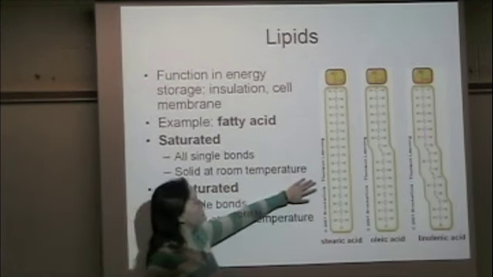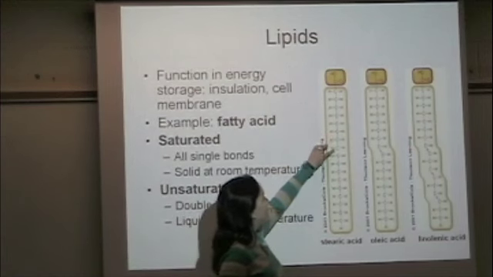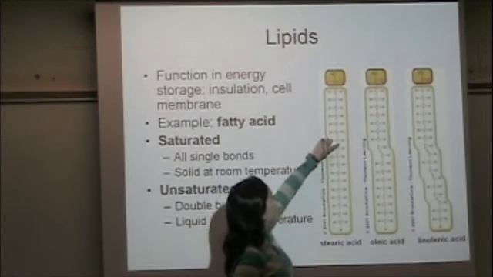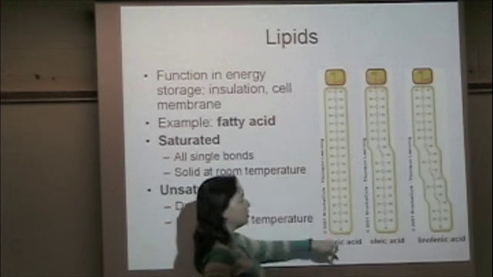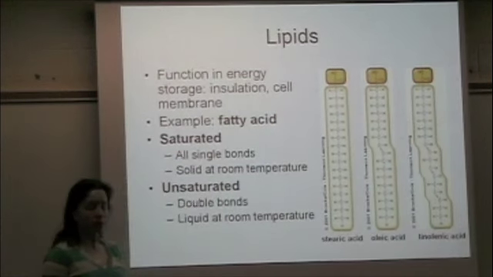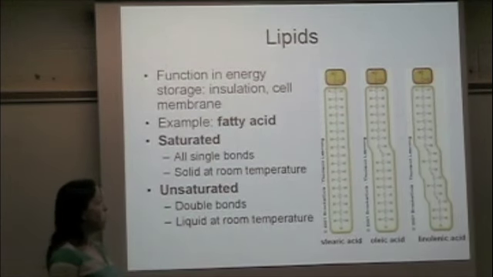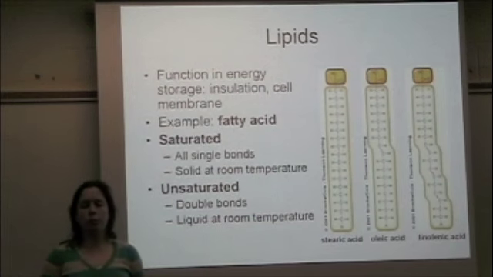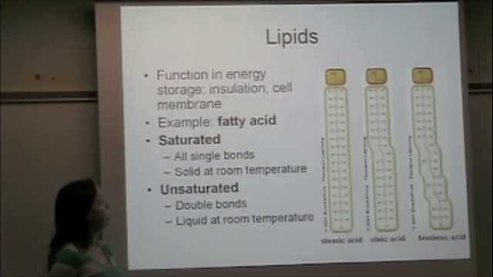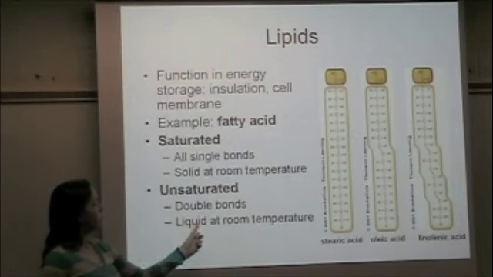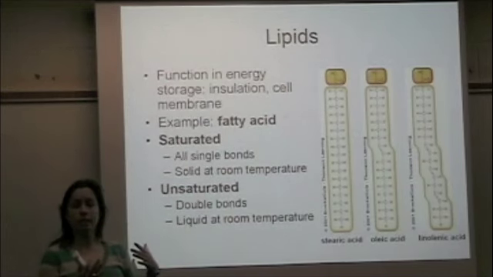So stearic acid, the first one, is a saturated fat. It only has single bonds in this tail between the carbons and the hydrogens. It's going to be a solid at room temperature, so an example would be butter or lard. Unsaturated fats are different. They have double bonds in the tail, which create kinks in the tail.